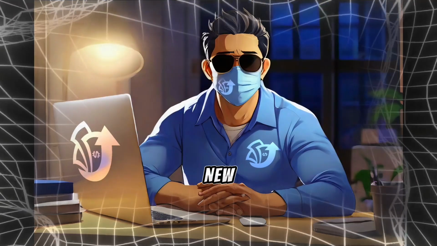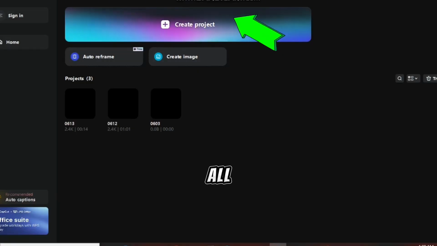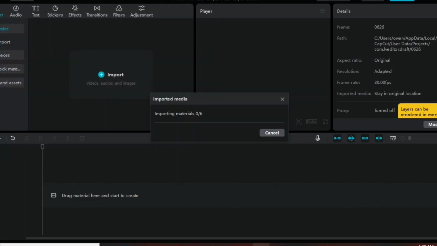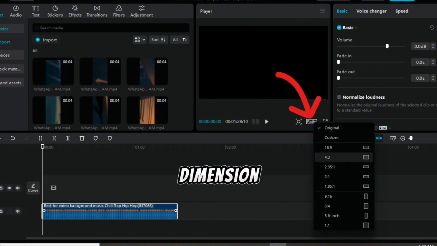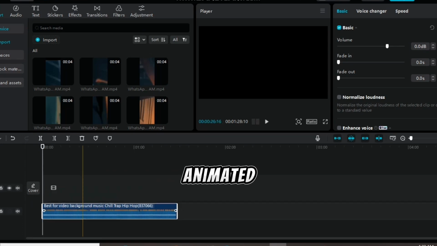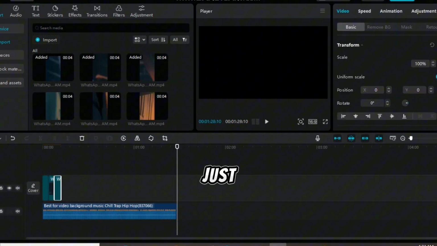Start by clicking on New Project. Upload all your video elements, including the animated videos from Runway ML and the voiceover from 11 Labs. Select the 9:16 dimension, which is the perfect size for shorts. Drag the voiceover to the timeline below and arrange the animated videos in the correct order just above it.